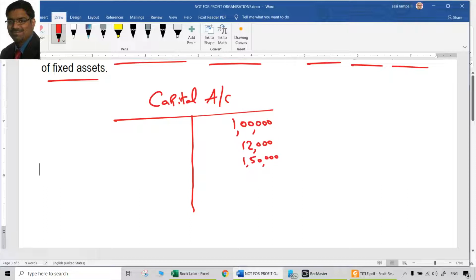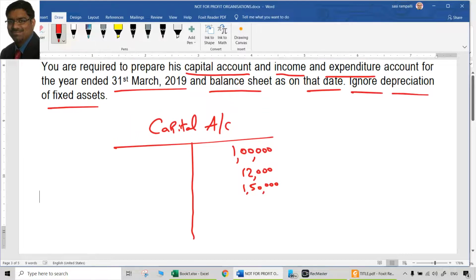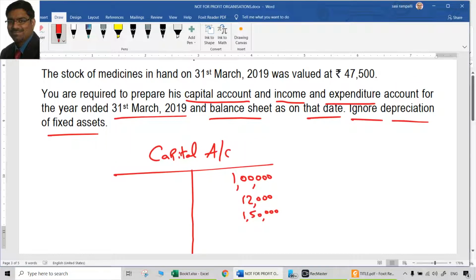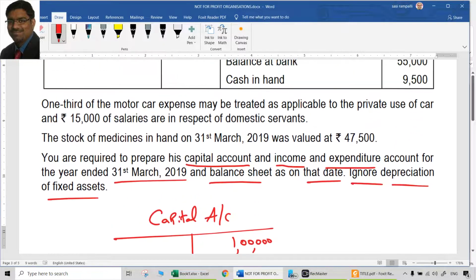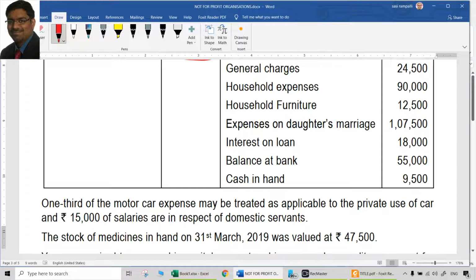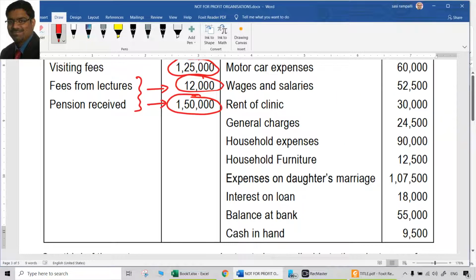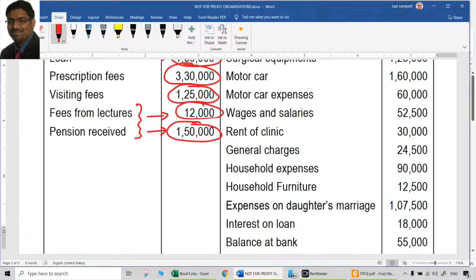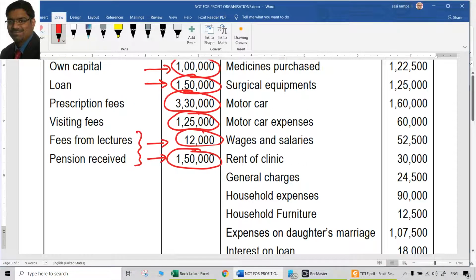Why is that? Because they are not related to this practice, which is the medical profession. If they are related, then they would have been incomes. But since they are not related, it is his personal money as good as he is bringing into business. So 12,000 and 1,50,000 are his money. So we can consider them as part of capital. Pension received for sure is that.